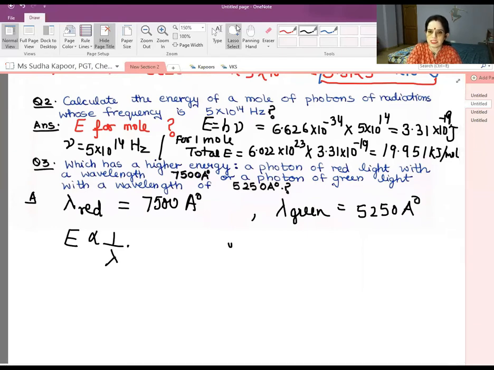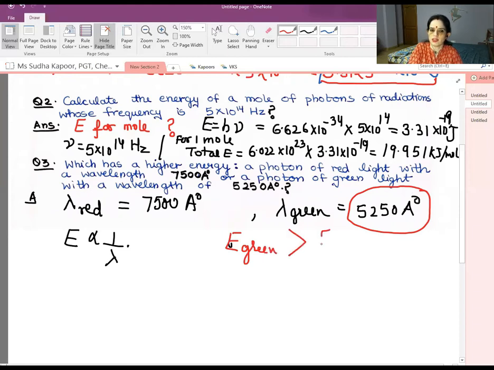So you can easily see that the wavelength of green light is less. So what does it mean? It means the energy of green light is more than the energy of red light. The photon of red light has more wavelength, so its energy is going to be lesser. So it is just a logical question if we keep in view that energy is inversely related to lambda. So now come to the next, fourth question.